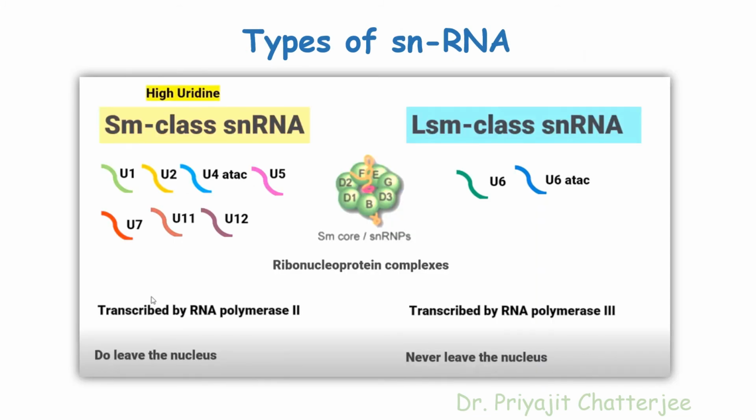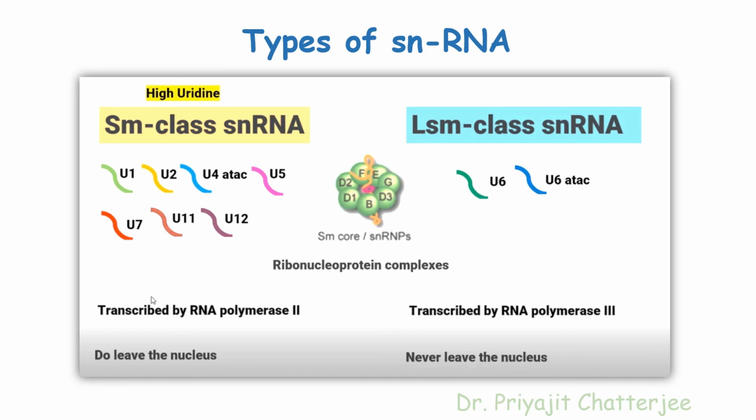There are basically two types of small nuclear RNA. The first one is the SM class snRNA, and the second one is the LSM class snRNA. The SM is basically a protein molecule surrounding which these types of RNAs are found.